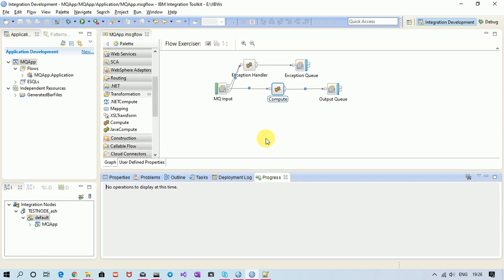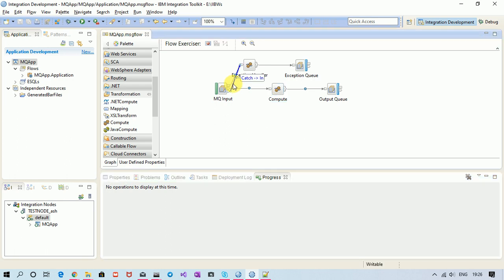Now let's come to the important discussion where the interviewer may ask what happens if catch is not connected. See, the answer to this question is, if the catch terminal is not connected and an exception occurs over here, then my message will travel through the failure terminal.